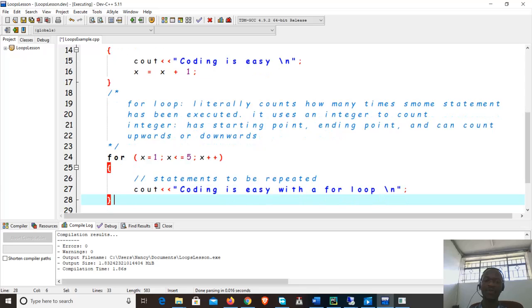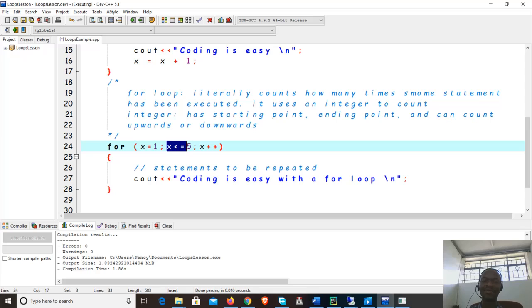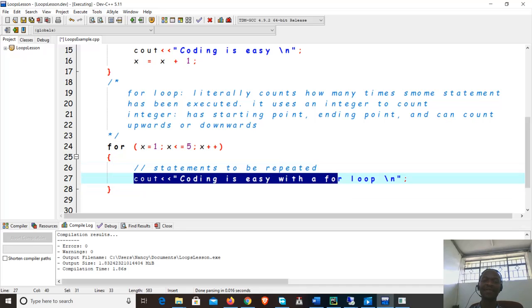So we're expecting when x is 1, this will be repeated, then automatically x will increase. Then x becomes 2, this will be repeated. X becomes 3 because it's still true according to this condition. We'll repeat this. When x is 4, we'll repeat. When x is 5, we'll repeat. And x will increase, become 6, but then it won't meet this condition here. It will be out of range. So this is only done if and only if the value of x is between 1 and 5 according to this condition here.